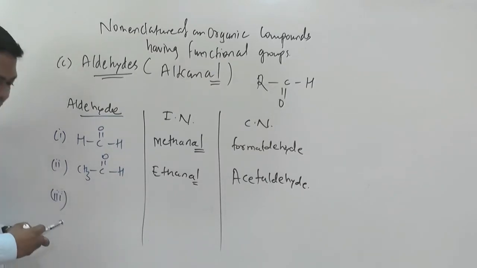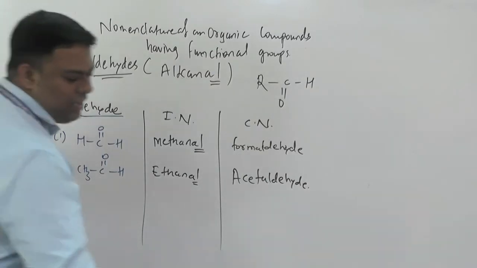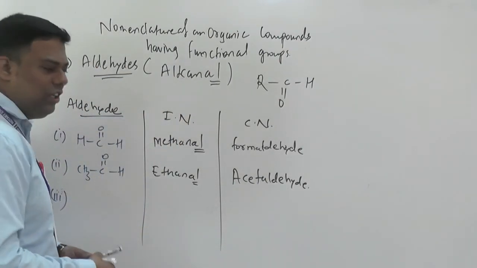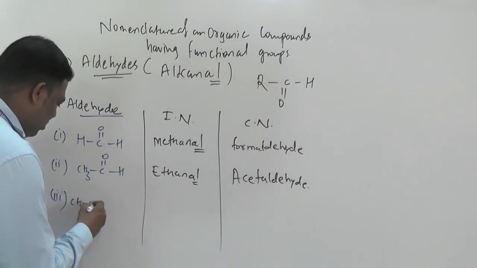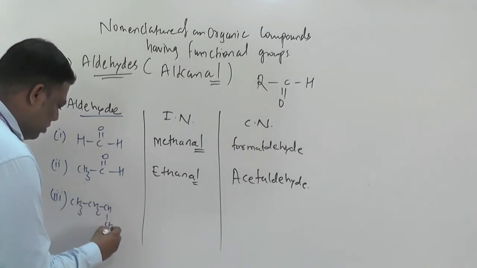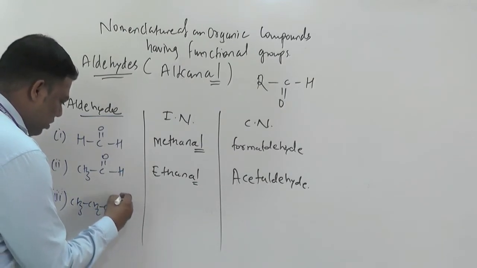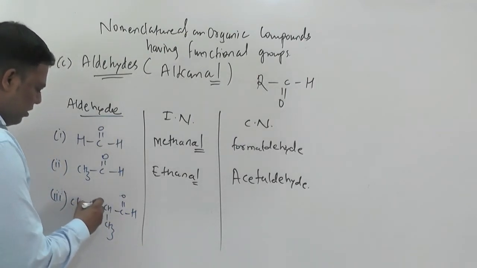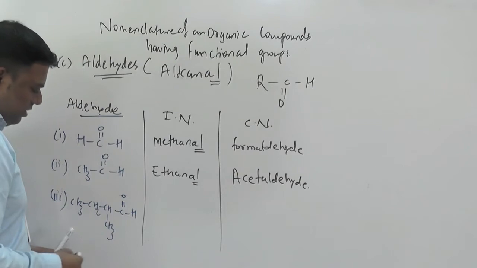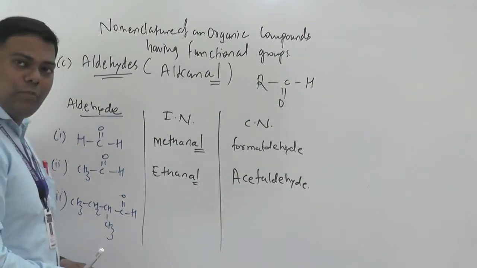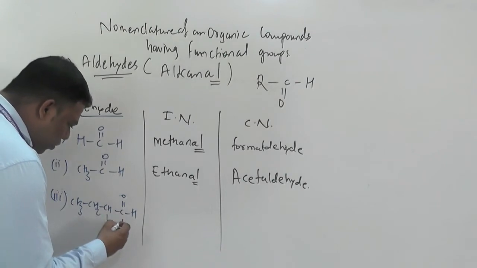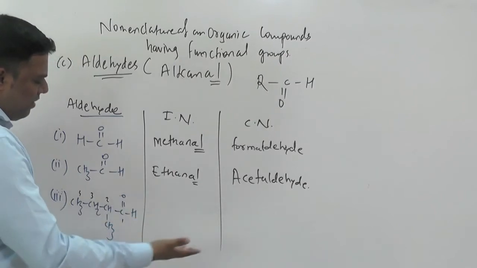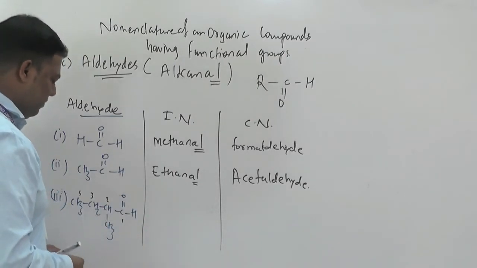Third, suppose I write one compound like this, CH3, CH2, CH3, and CH. So pay attention. You have to give simple numbering. Your numbering starts from this aldehyde, because it is the principal functional group. So 1, 2, 3, 4. Yes or no? For such a compound no common names are there.